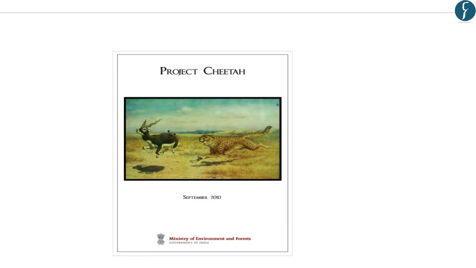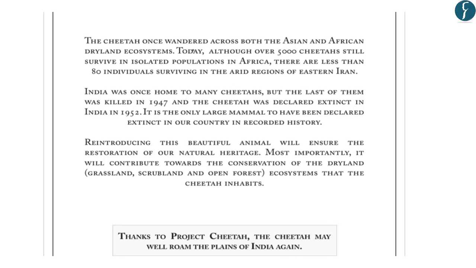So now let us try to understand the project Cheetah from the report of the Ministry of Environment and Forest. Regarding cheetah, it is said that it once wandered across the Asian and African dryland ecosystems. So the habitat of cheetah is the dryland ecosystems. Further, it says that today, although 5,000 cheetahs still survive in isolated populations in Africa, there are less than 80 individuals surviving in the arid regions of eastern Iran. So presently it is found only in Africa and Iran.